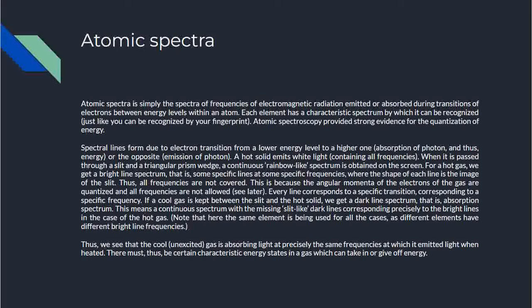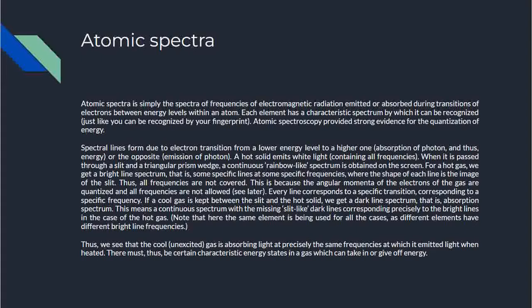So within an atom, there are basically many energy levels, and electrons can jump from one energy level to the next. While electrons are jumping from a higher to a lower energy level, it is giving off some light, because when it is at a higher energy level, it has some energy. When it is going to a lower energy level, it is releasing some energy, and this energy is being released as light, as photons. And if it's jumping from a lower to higher energy level, it absorbs a photon or a light energy, electromagnetic radiation, and it gains the energy, and it becomes excited, and it moves to the higher state.